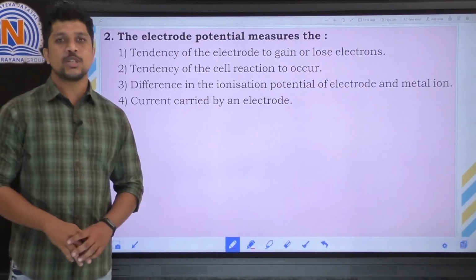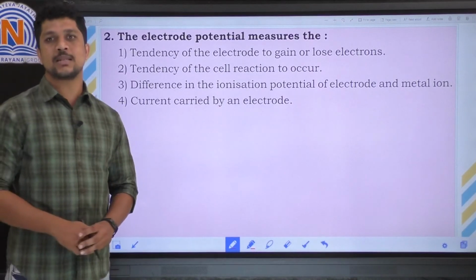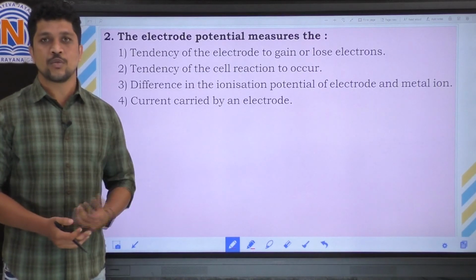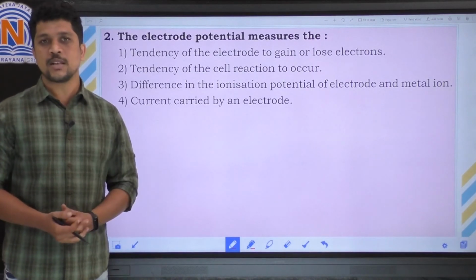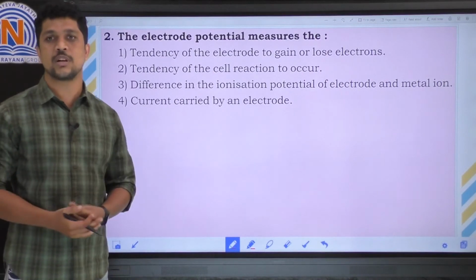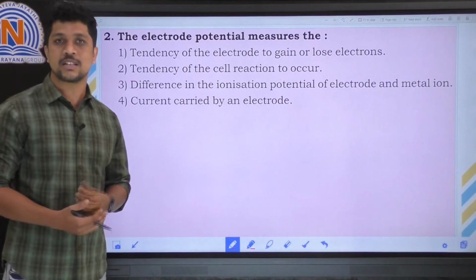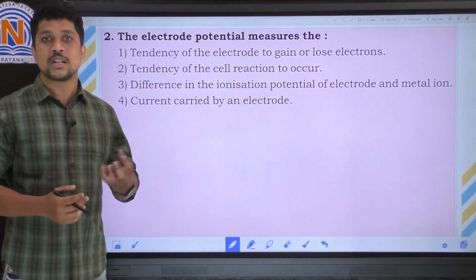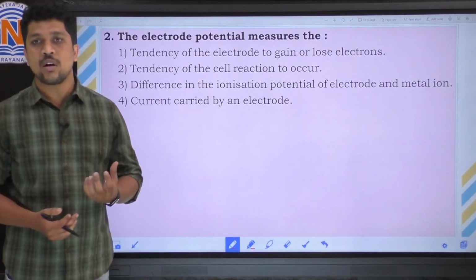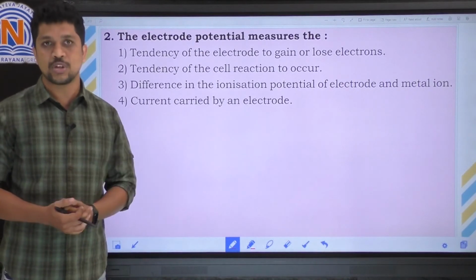Here the second question: the electrode potential measures the. So what is electrode potential? We know that in every chemical cell, at the electrode, the loss of electrons, that means oxidation, or the gain of electrons, that means reduction, will happen. So the tendency of an electrode to gain or lose electrons is the electrode potential.